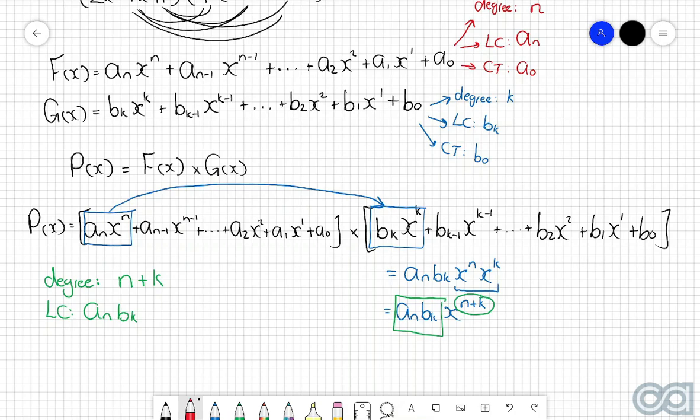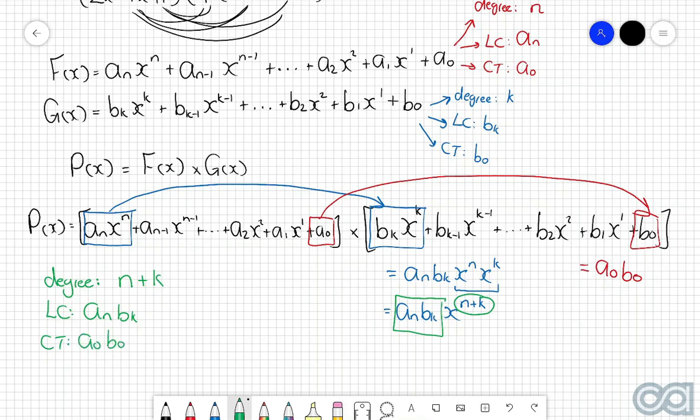And if we have a look at all these different terms in these two different brackets, we can identify that the only multiplication that is going to result in a term that has no x component is when you multiply this term by this term. And that is purely because both of the terms originally have no x component. So when you multiply them together, it will still just be a number multiplied by a number. And of course, when we multiply a0 and b0, the result is just a0 b0. And so we can therefore say that the constant term of p of x will just be a0 b0.